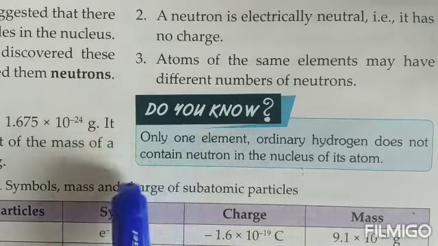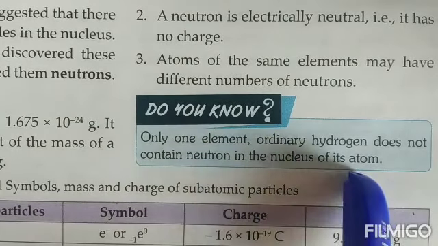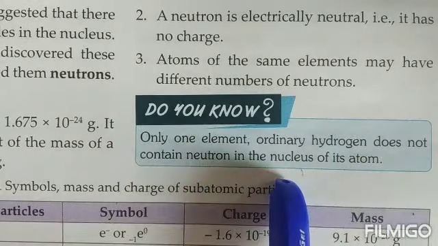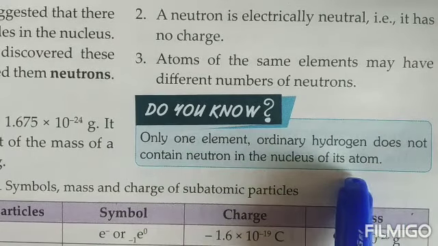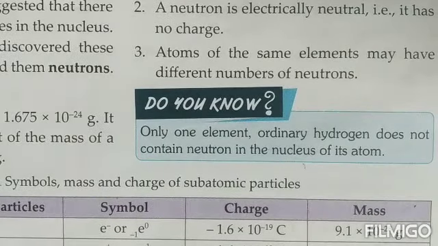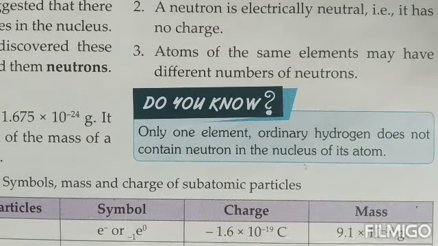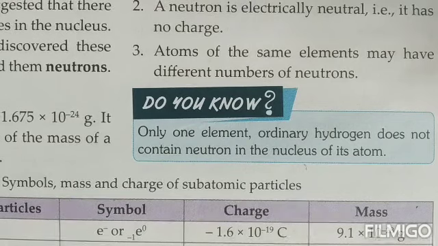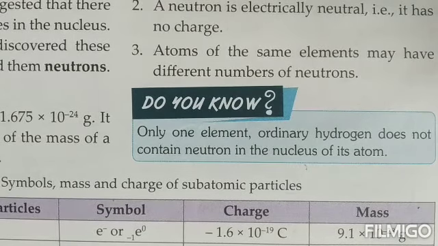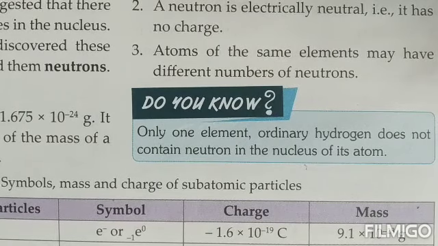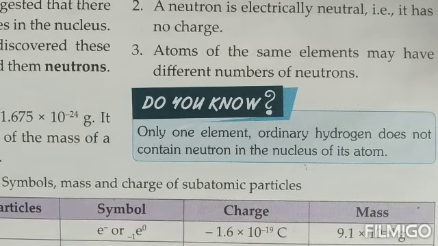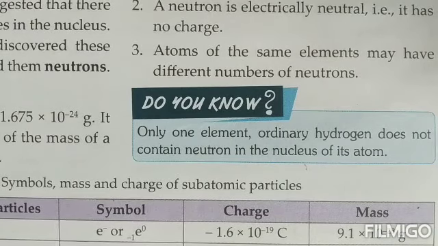Let's see the do you know. Only one element, that is hydrogen, does not contain a neutron in the nucleus of its atom. Other than that, every atom of every element will always contain a neutron as well as a proton in the nucleus, and the electrons will be found rotating or revolving around the nucleus. So with this we come to an end of the discovery of the three subatomic particles and how these three subatomic particles are arranged in the structure of an atom.